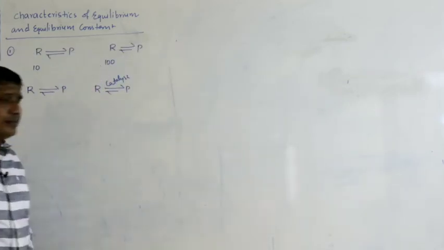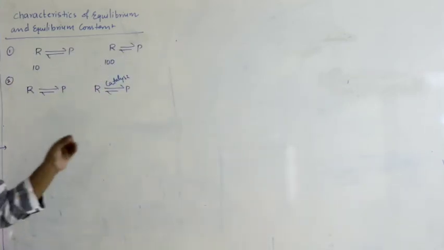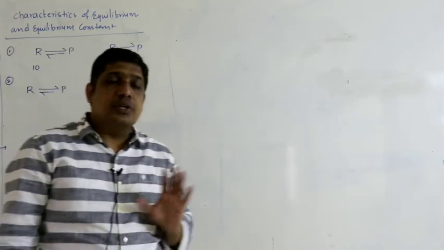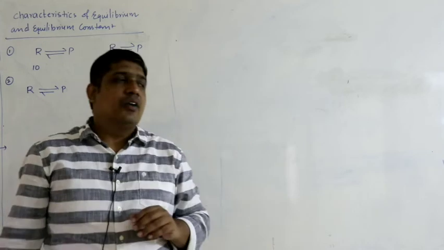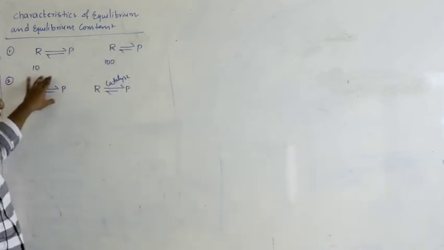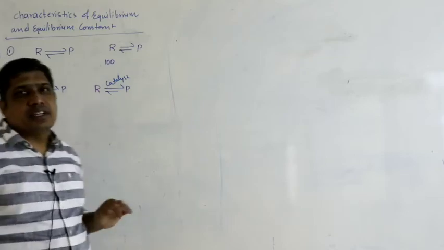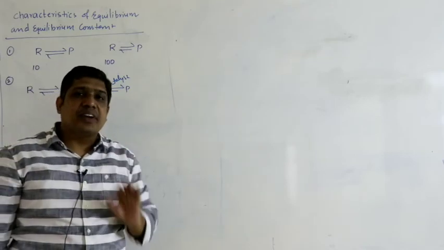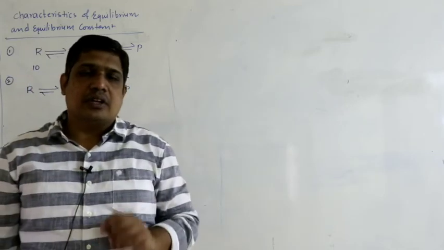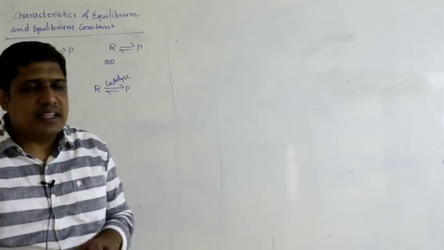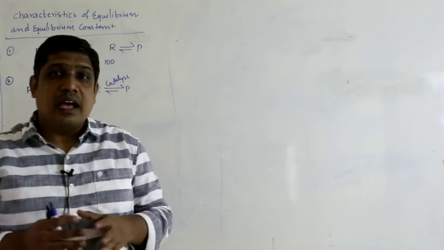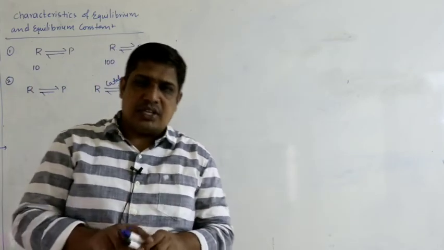Now, for the time being, remember, catalyst is a substance which is added in small quantity to increase the speed or rate of the reaction. You are doing an equilibrium reaction in the absence and in the presence. Does catalyst affect the position of equilibrium and the value of equilibrium constant? The answer is no. A catalyst has no effect on position of equilibrium and the value of equilibrium constant. Let us see why.